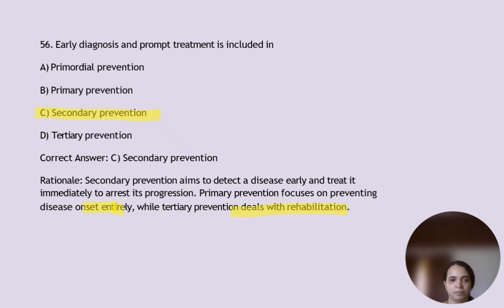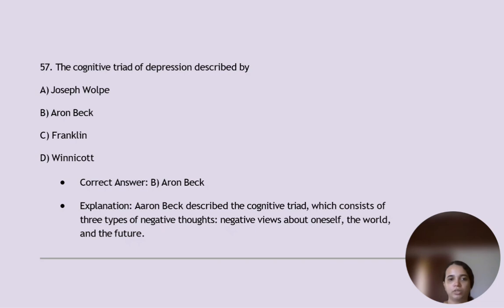The cognitive triad of depression described by option B, Aaron Beck, consists of 3 types of negative thoughts: negative views about oneself, about the world, and about the future. Okay, or you can call it a pessimist, where optimist is positive, where pessimist hopes for something that will end up in negative.